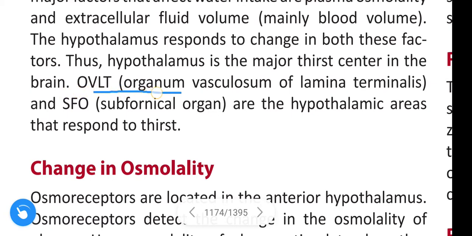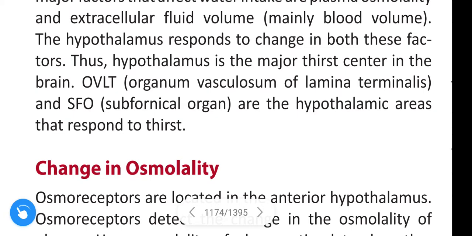OVLT means organum vasculosum of lamina terminalis. SFO, subfornical organ. These structures are present outside the blood brain barrier. Okay guys, these OVLT and SFO and some other area, area postrema, are the three areas present outside the blood brain barrier, and the organum vasculosum of lamina terminalis and subfornical organ are hypothalamic areas that respond to thirst.